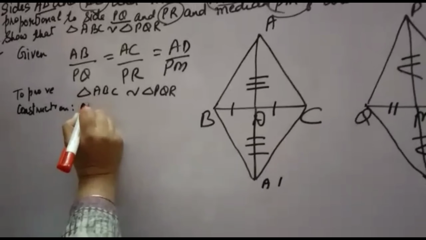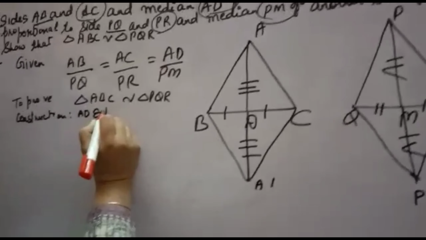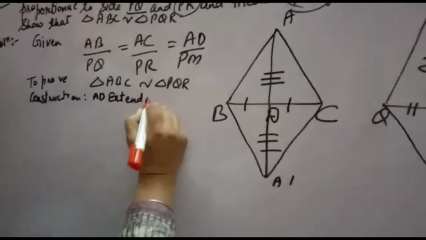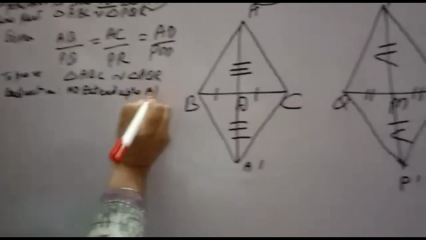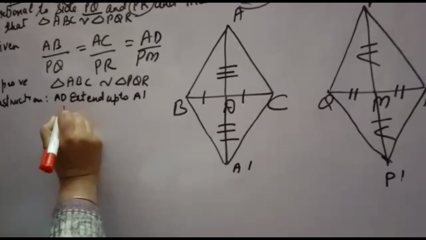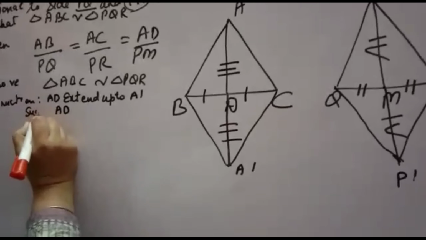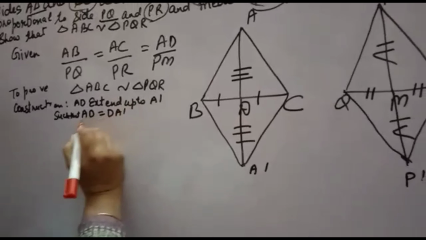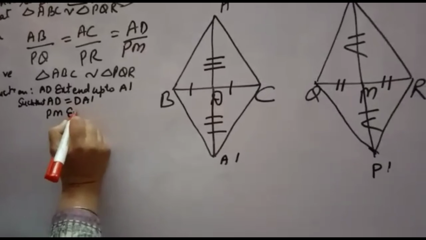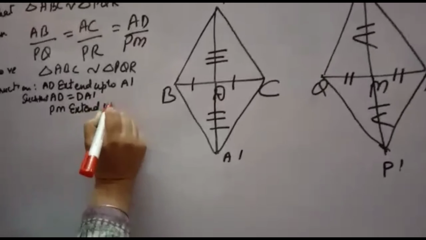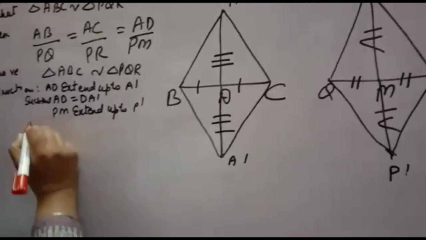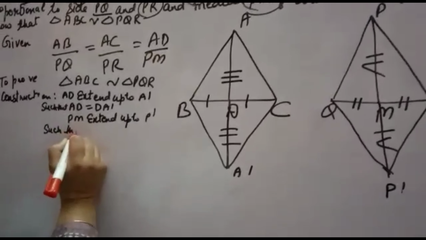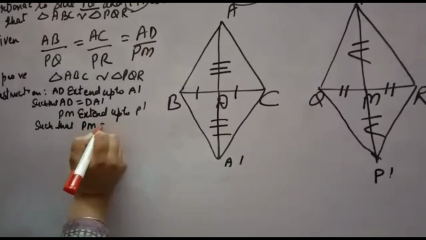Now how to do it? Firstly you will write the construction. Extend AD up to A dash such that AD is equal to DA dash, and extend PM up to P dash such that PM is equal to MP dash.